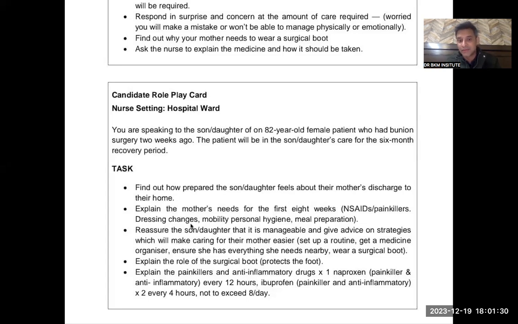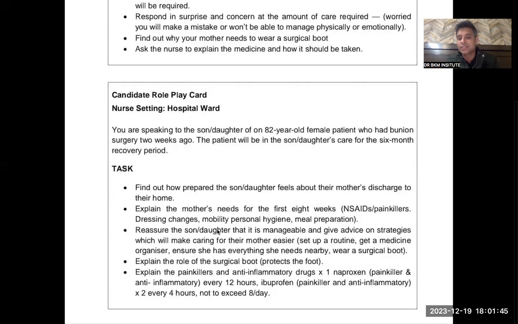Then dressing changes are very important, and also personal hygiene is very important, and you need to prepare meals for your mother. Would that be fine? Can you do it for your mother? So these are the things so that the patient, or the patient's relative, can get engaged.